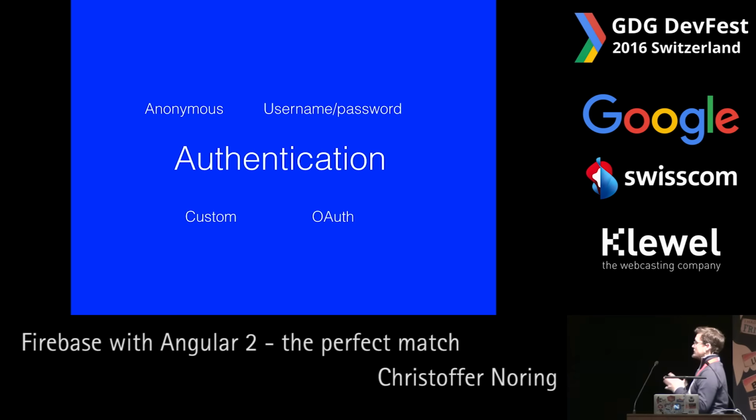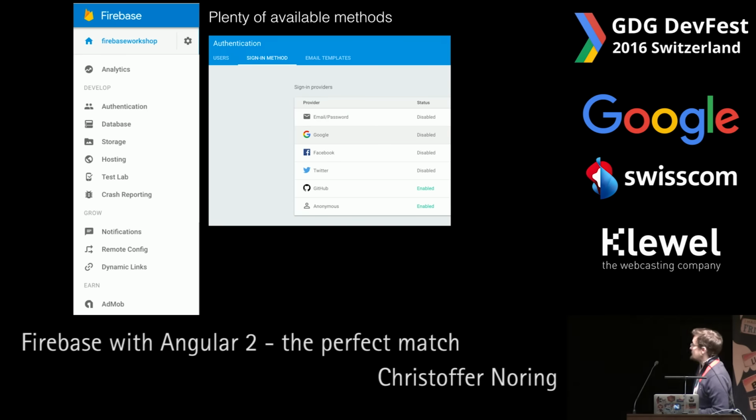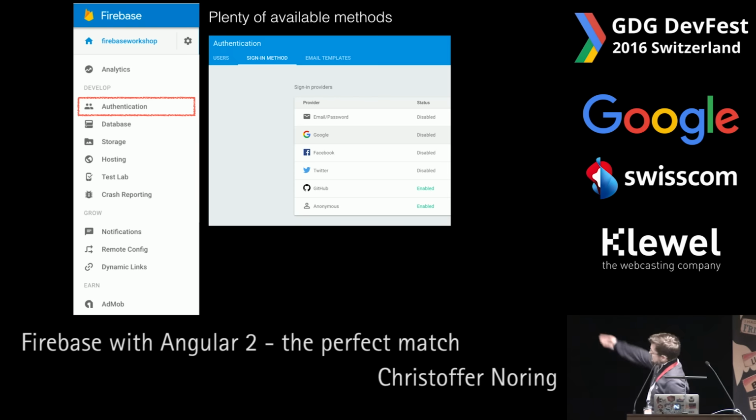So for authentication, there are different ways we can authenticate our users. We can use anonymous, which is no authentication at all. We can use custom, OAuth, username, password. There are, I think, 4 or 5 different ways that we can authenticate our user, so you will definitely find a good way for you. This is very simple to do. You click authentication and you are given all of these choices that are available: anonymous, GitHub, Twitter, Facebook, Google, and also email password. Social logins, basically.